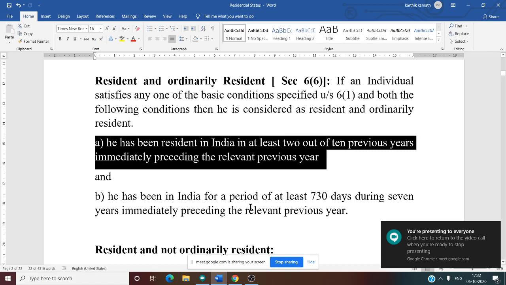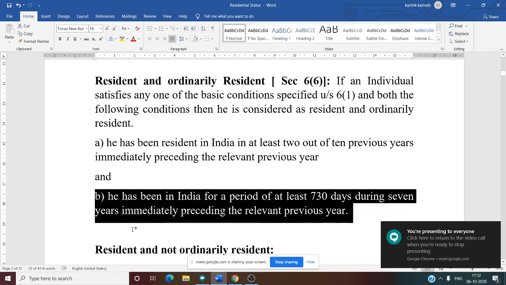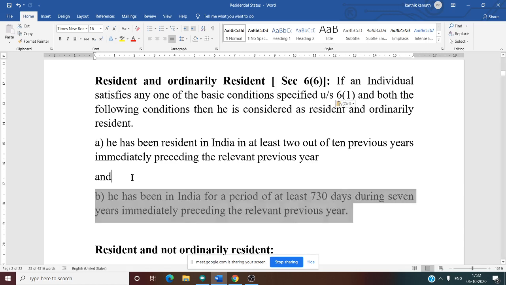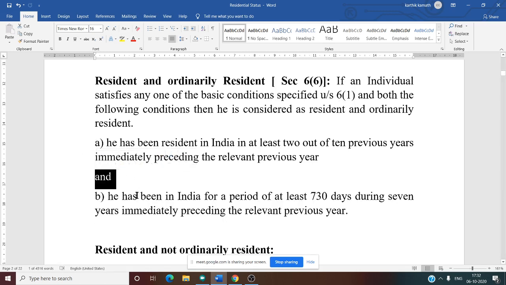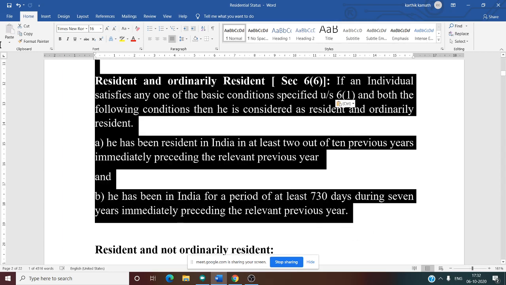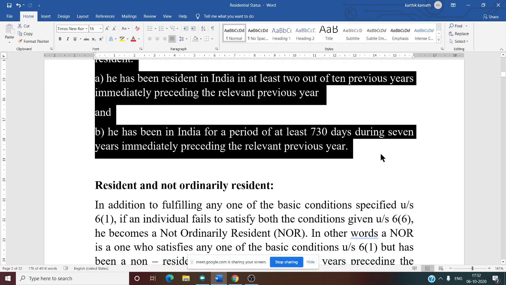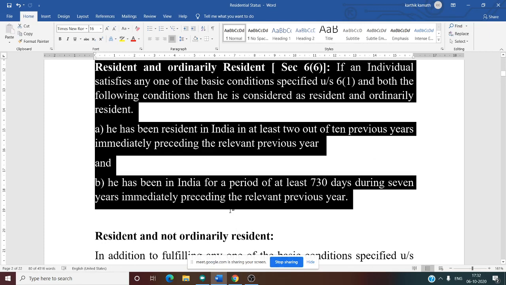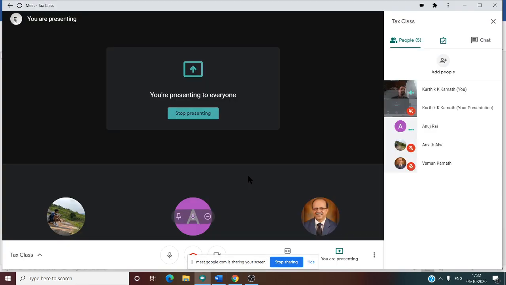Then what is the second additional condition? He has been in India for a period of at least 730 days during the 7 years immediately preceding the relevant previous year. And there is an 'and'. That means, in order to determine whether he is an ordinary resident or not ordinary resident, he should satisfy both additional conditions. First, he should satisfy any one of the two basic conditions, and he should satisfy both additional conditions. Then only he is considered a resident and ordinarily resident.